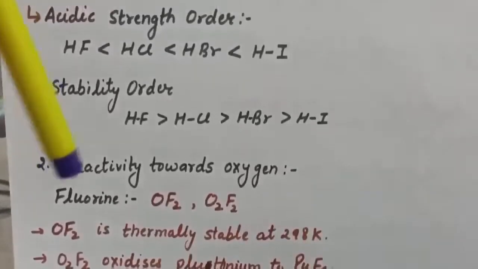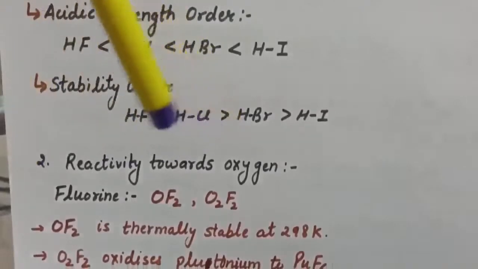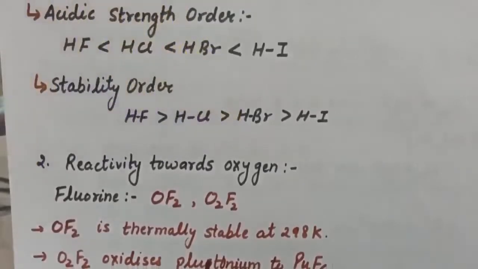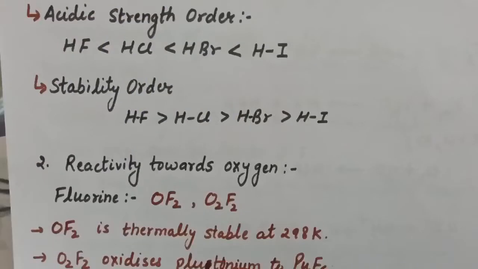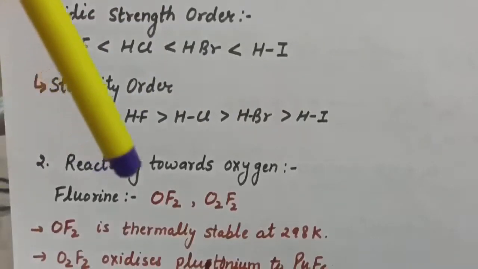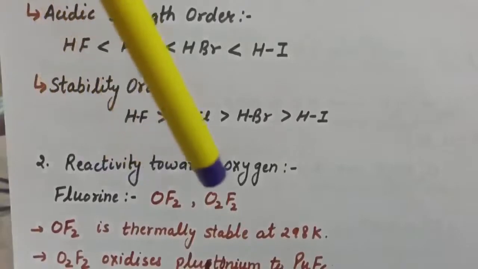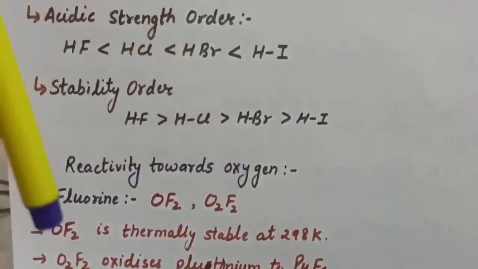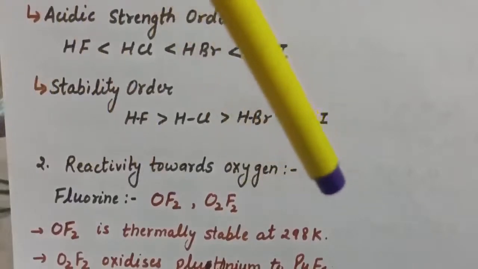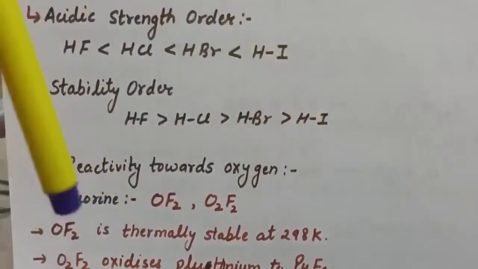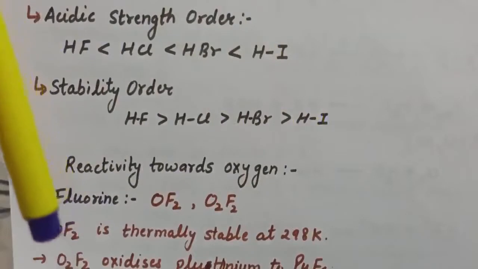Next we have reactivity towards oxygen. So halogens form many oxides with oxygen, but most of them are unstable. For fluorine, we have two oxides, OF2 and O2F2. OF2 is thermally stable at 298 Kelvin, and these two oxides of fluorine are strongly fluorinating agents.